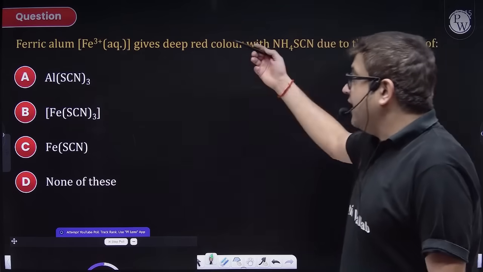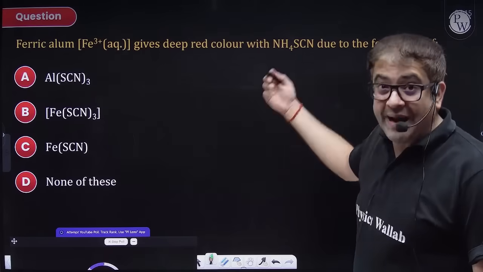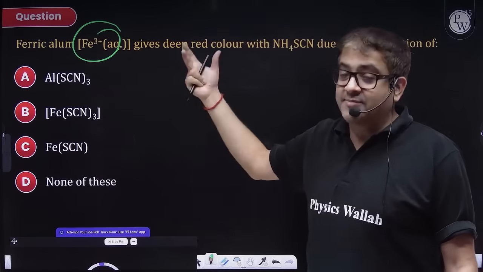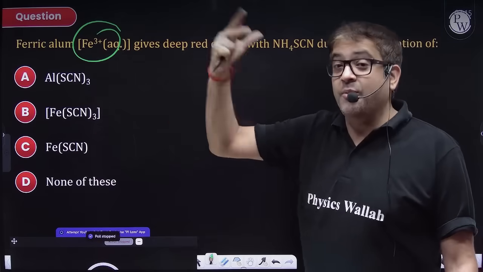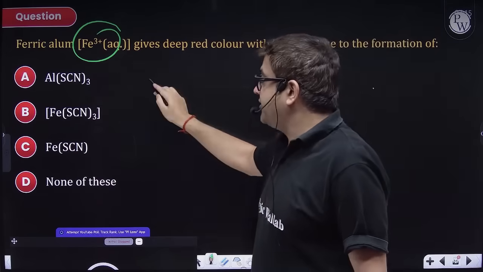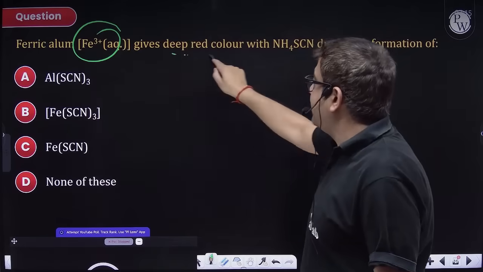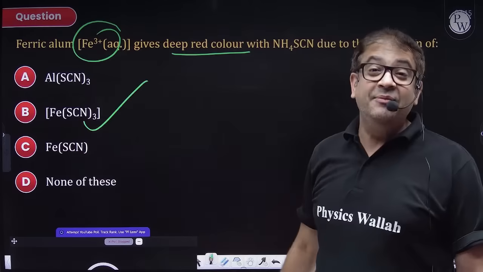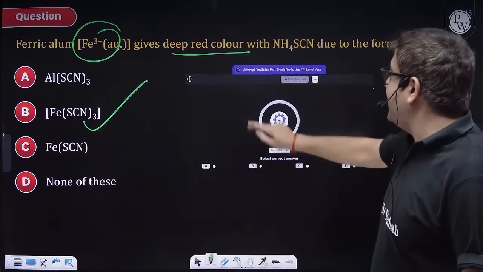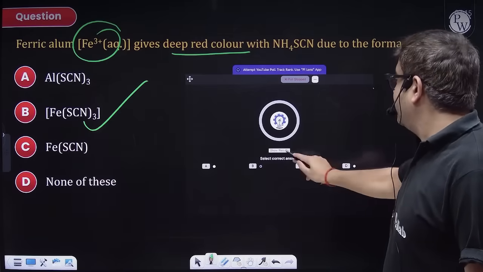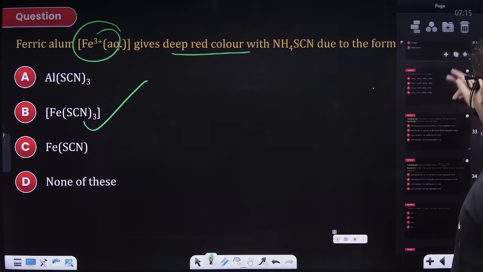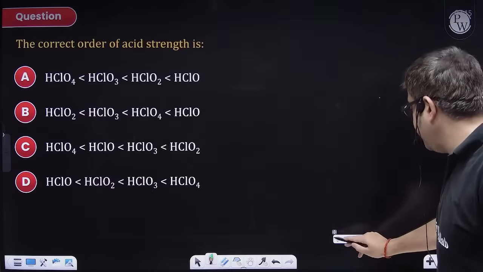Chalo. Again, a very basic question from practical organic chemistry. Also, you can say, sir, qualitative analysis, but an NCERT fact from the practical side of chemistry: ferrous ion creates a deep red color with SCN minus. An NCERT fact, but yes, the chapter you have to choose. Yes, good. 75% have got it. Good one. Attempt this one, beta.